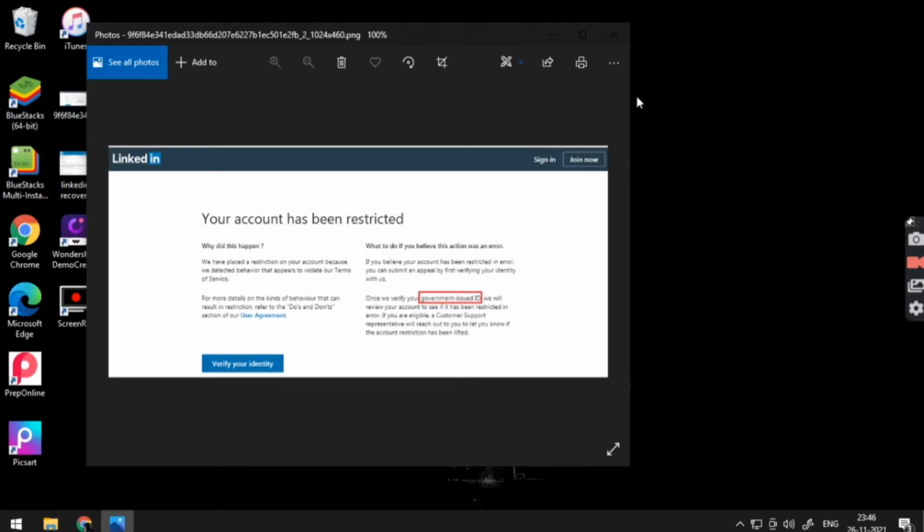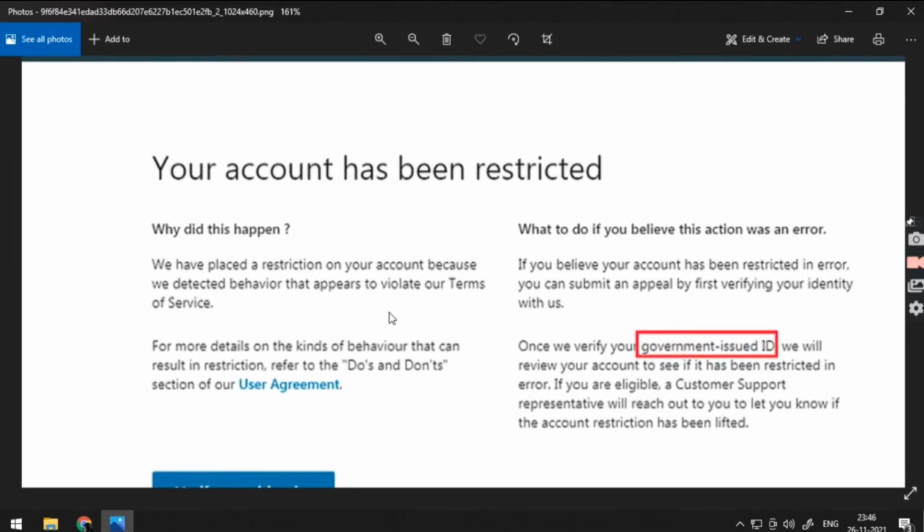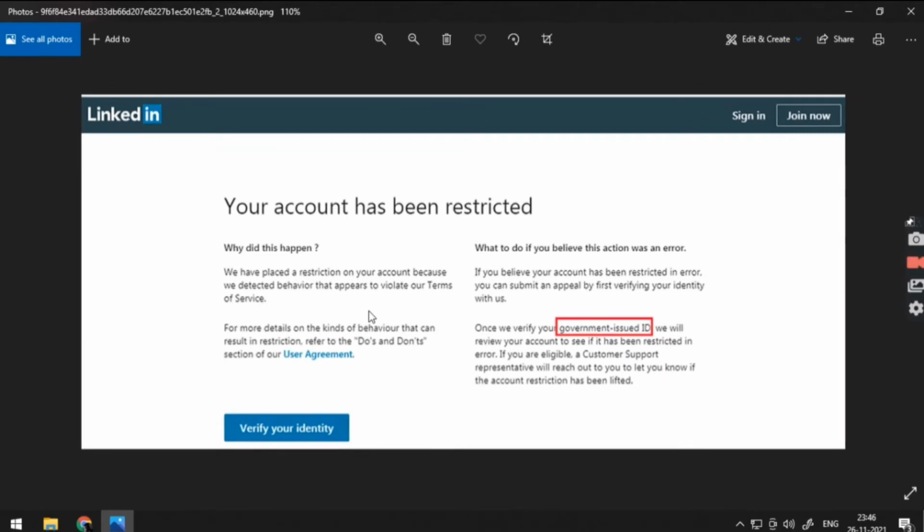You can see what has been written. Your account has been restricted. And why did this happen? We have placed a restriction on your account because we detected behavior that appears to violate our terms of service. For more details of the kinds of behavior that can result in restriction, refer to the do's and don'ts section of our user agreement.